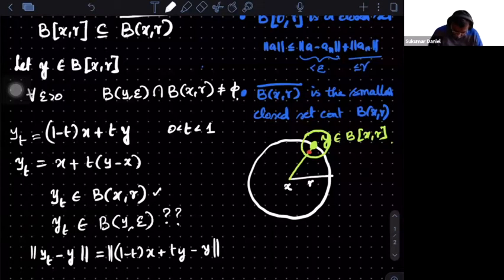And see that if you simplify, you get 1 minus t times x, and this will be 1 minus t times minus y. Can you see this? I don't need to put a modulus because t is between 0 and 1, which is what I was looking at.